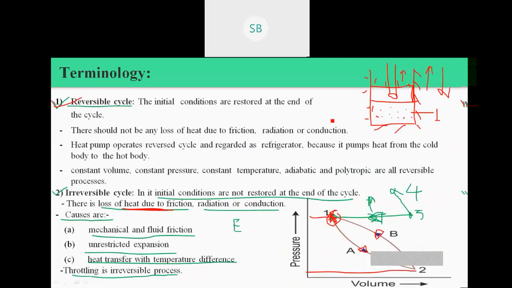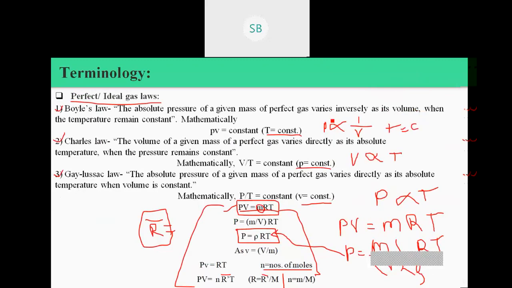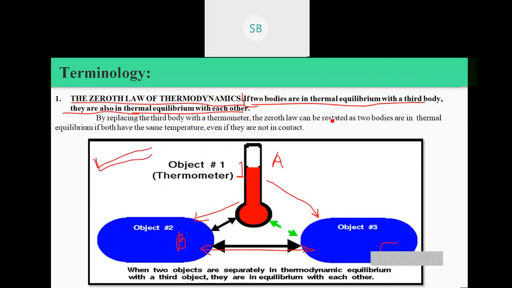Just know the difference: what is meant by reversible and irreversible cycles, what is the ideal gas law and why we use the ideal gas law, then what are the different governing equations and heat interaction equations for the different processes, and what is meant by the zeroth law and why it is used. Application of the zeroth law is to measure temperature. Okay, so if you have any doubts or queries, you can put them in the chat box.